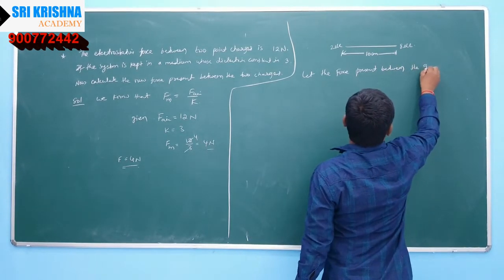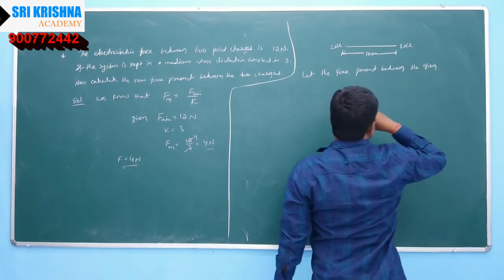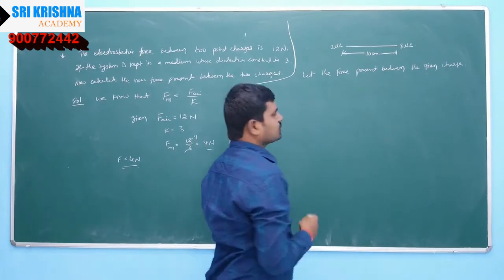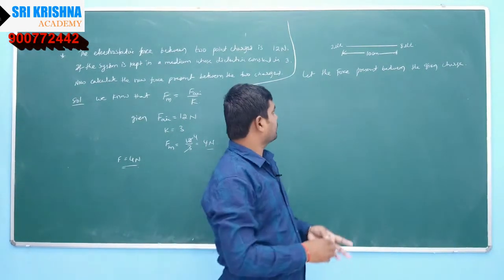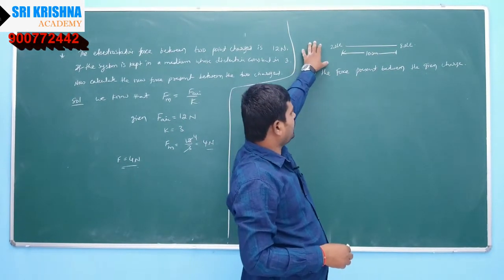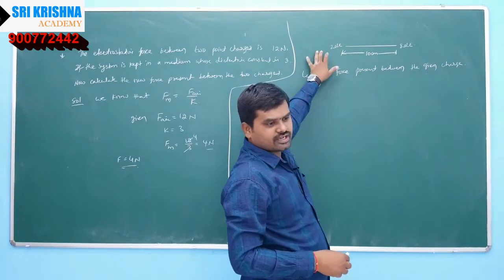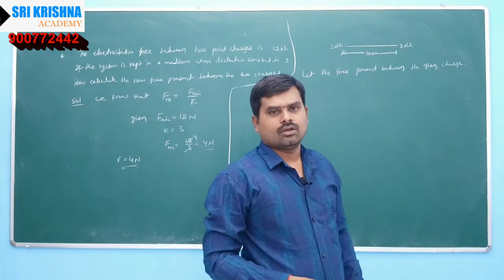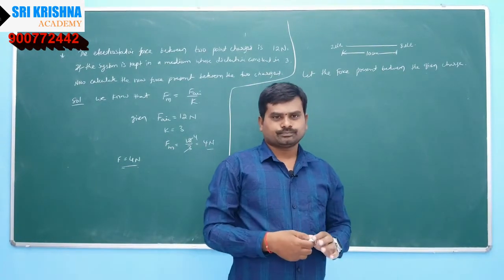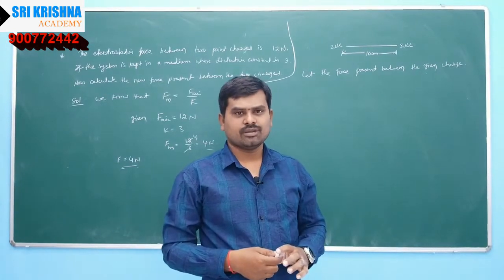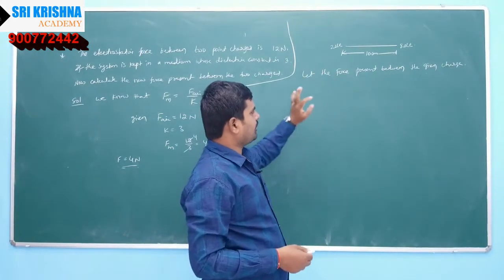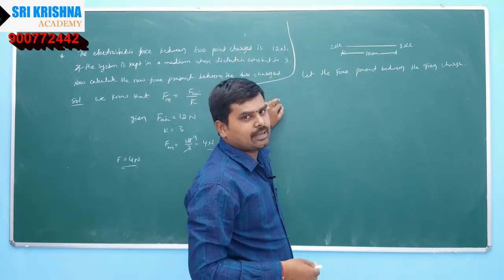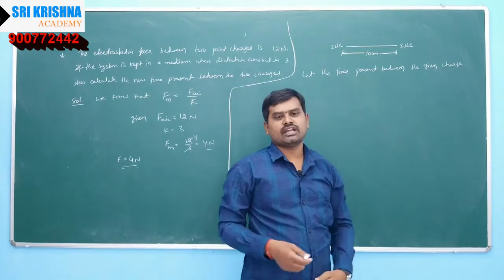What is the question? 2 microcoulomb charge and 8 microcoulomb charge are separated by 10 centimeter in air. Calculate the dielectric constant of the medium in which this system is kept so that the force is reduced to 1 by 3 times.